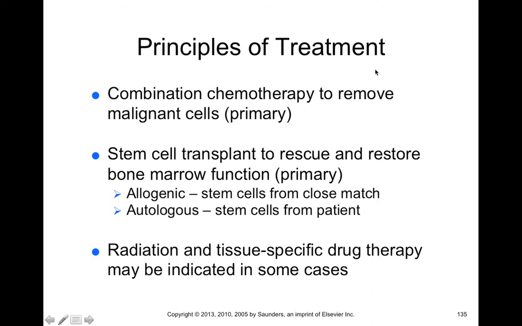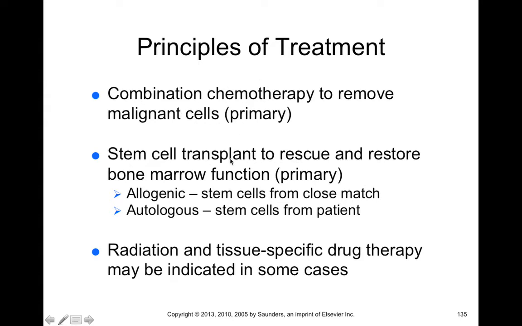Now, the principal treatment for leukemias and lymphomas is a combination of chemotherapy and removing those malignant cells. Chemotherapy can be used to decrease the rate of cell division, but also removing any malignancy if it exists. If you can localize the site of malignancy, removing those malignant cells is most effective in conjunction with chemotherapy.